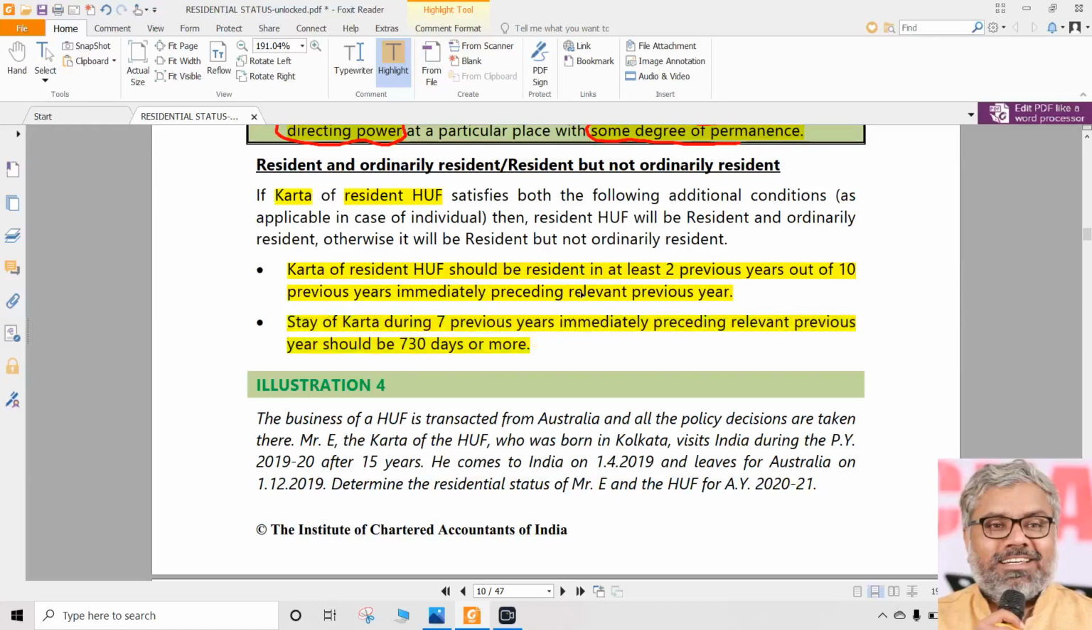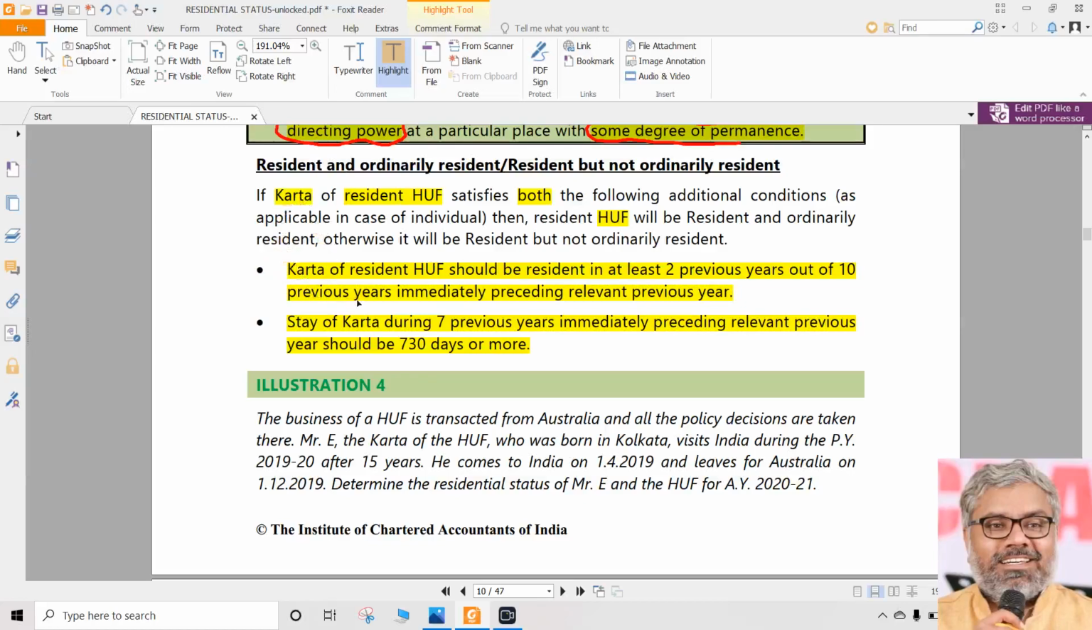If both of the conditions are satisfied, then both is important. Both of the conditions are satisfied. Then normally an individual is called as ROR. Now understand the difference here. Who will be called as ROR here? HUF will be called as ROR. That is a variety. We are checking the conditions of whom? Not HUF, sir. HUF cannot travel. We are checking the conditions of Karta.